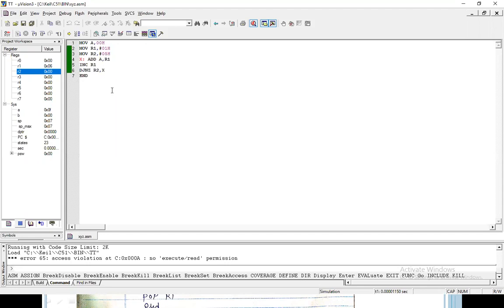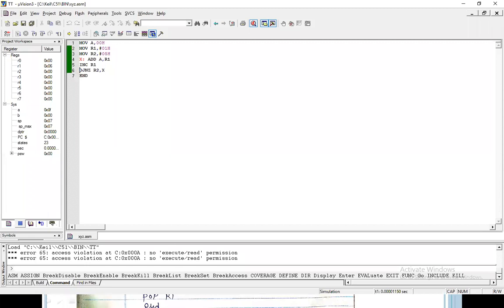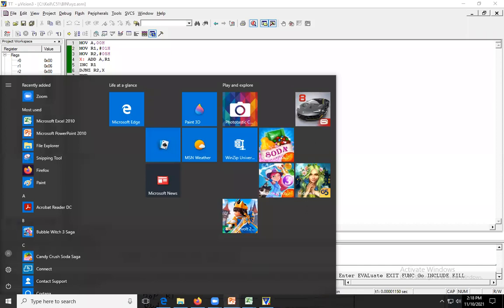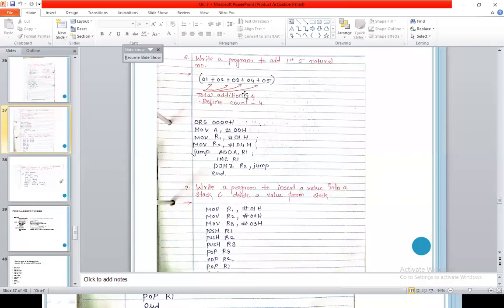So this is the program. If I write 4 in your PPT, then 4 means only up to 1, 2, 3, 4 will be added, so your answer is 10. But if you want to add these 5 numbers, your answer should be 15.